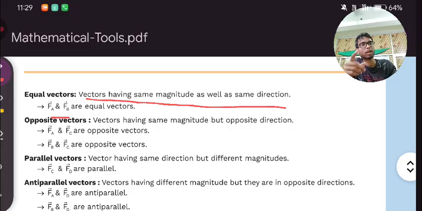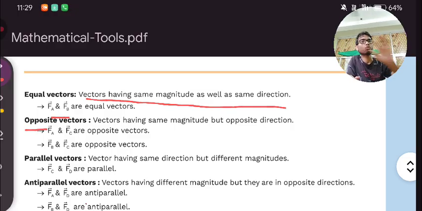We saw that on this side this person is applying 16, and on the other side the second person is also applying the same Newton, and the direction is opposite but the magnitude is the same. So this example is of opposite vectors. Clear? Directions are opposite but magnitude is the same.